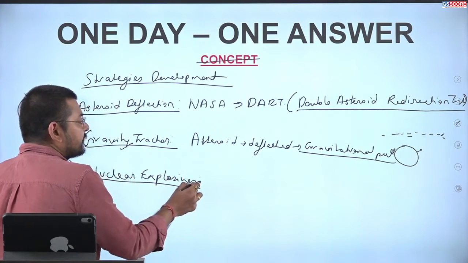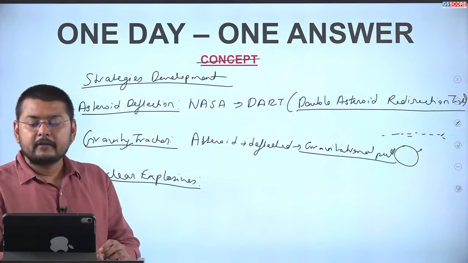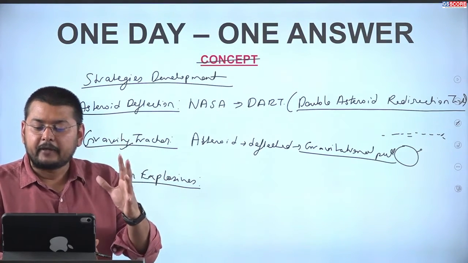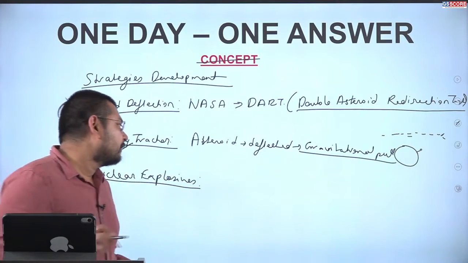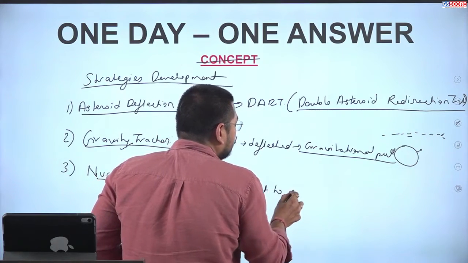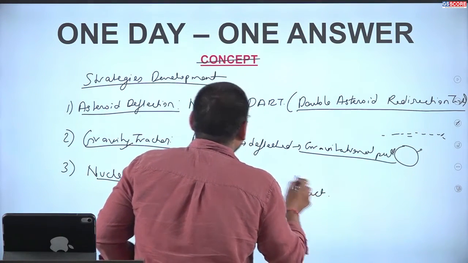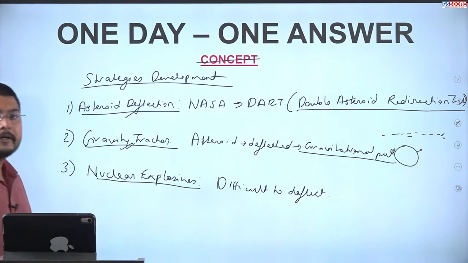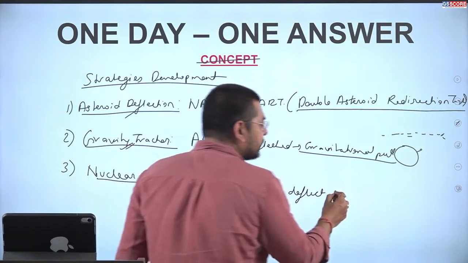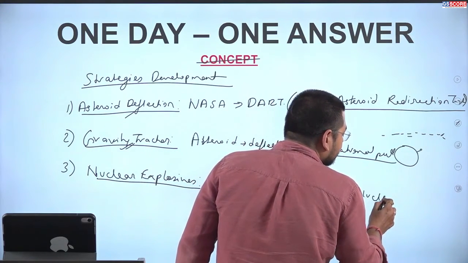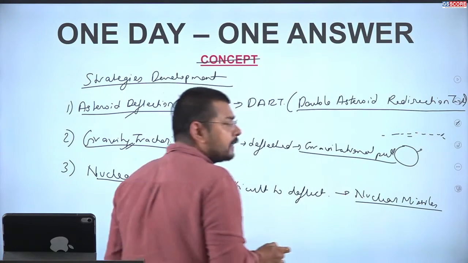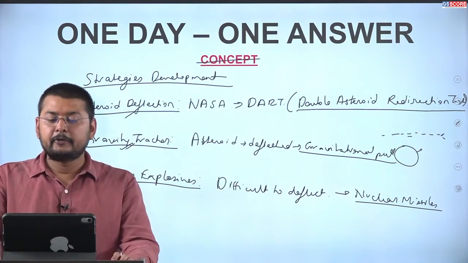We see that in case we have a very large asteroid which is difficult to deflect by using the two technologies given above, then nuclear missiles will be used.